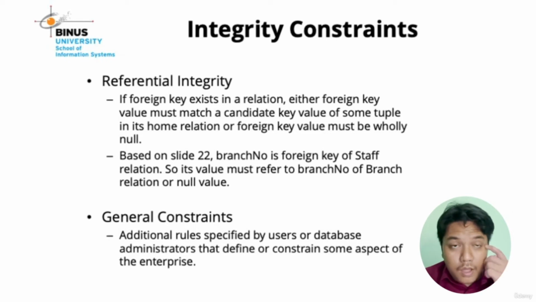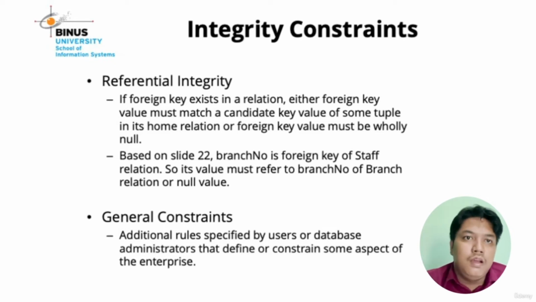What is the meaning of general constraint? General constraint is an additional rule. Usually the general constraint is a rule from a company or industry. Maybe I give an example like a bank. A general constraint is like when you withdraw money, you have a limit for a certain card. Maybe for gold, you are only allowed to withdraw $1,000. It is a general constraint, a rule by industry or company.